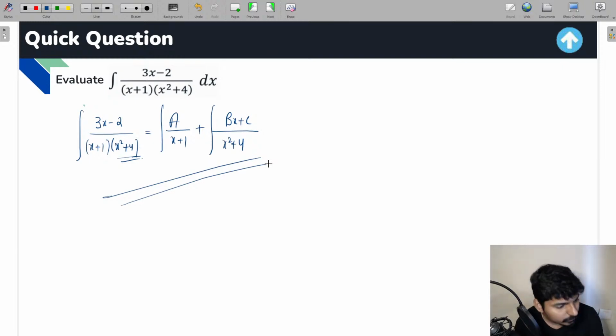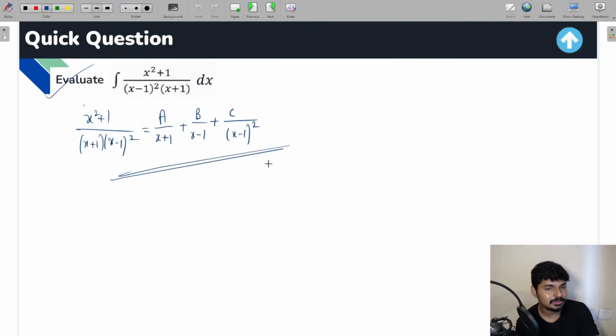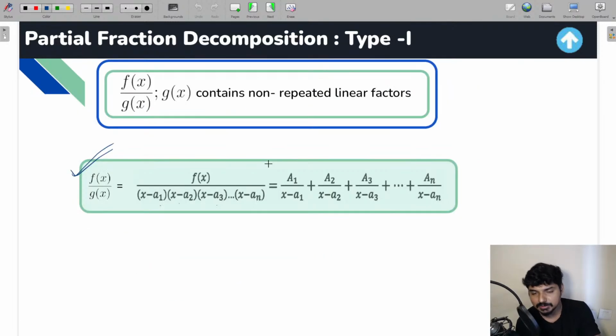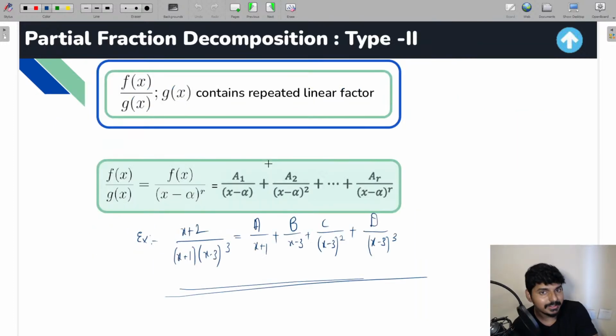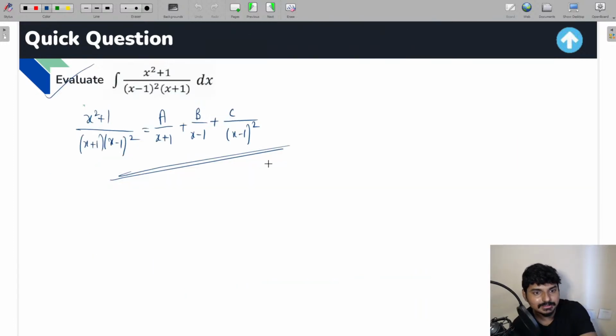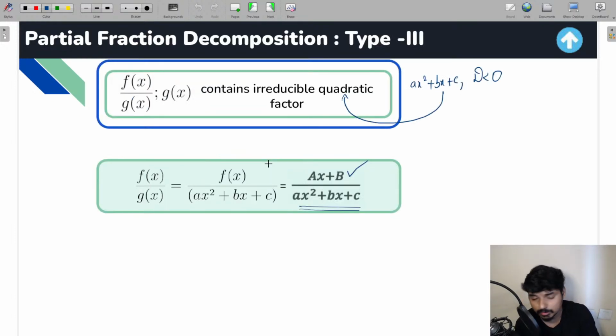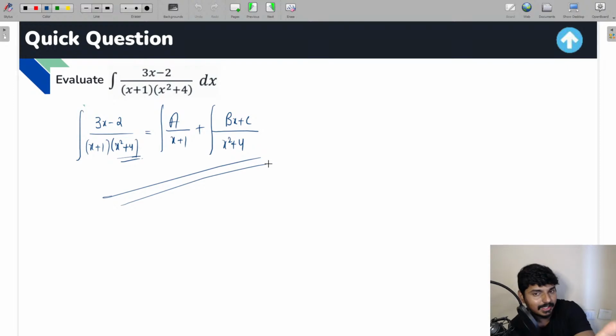So guys, these are going to be the three types of partial fraction method. So first type, non-repeated linear factor. This is how you have to do it. This is how you have to resolve it into the partial fractions. And then you have the repeated linear factor, and this is how you have to resolve it. And whenever you have irreducible quadratic factor, this is how you have to resolve it into partial fractions. So I hope this is clear for you.